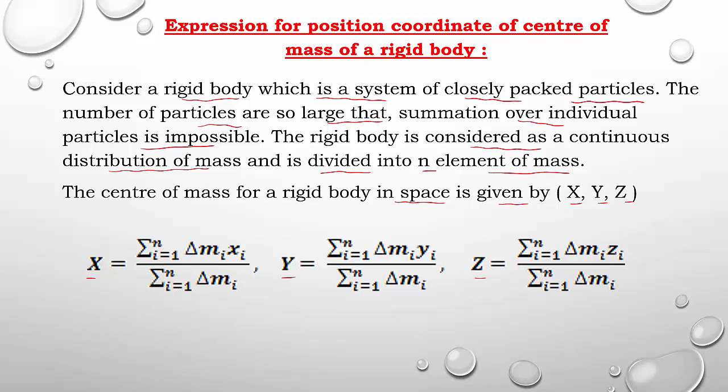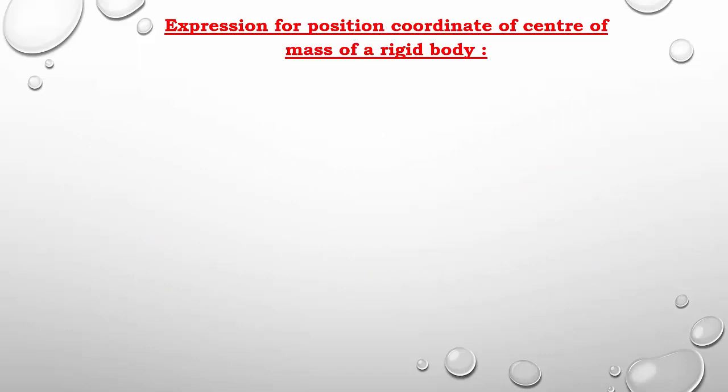So what is the expression? Summation of i equal to 1 to n. We can write mi simply or you can use the symbol delta. Delta means a small change. Both are same here. So delta mi xi divided by delta mi, or delta mi you can take outside and write the total mass of the system. Similarly for y-axis and similarly for z-axis. So this is the expression for position coordinate of the center of mass of a rigid body.